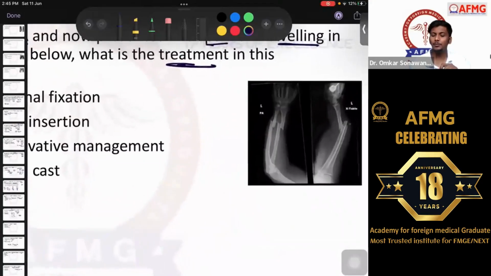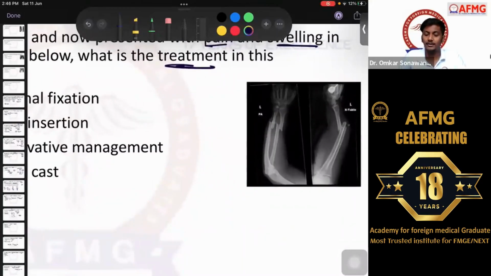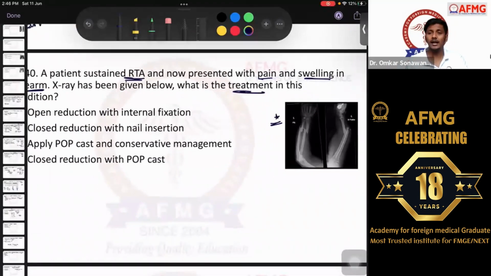Now, some people are saying that both the forearm bones were fractured in this X-ray. Some people are saying only the radius was fractured distally and there was dislocation of the radioulnar joint, the inferior or the distal radioulnar joint. So if it was only a radius fracture distally, along with dislocation of the distal radioulnar joint, then that is a classical case of Galeazzi fracture, if only one bone was fractured. But people are saying that both the forearm bones were fractured, then definitely it is not a Galeazzi or a Monteggia, rather it is a forearm bone fracture, you can just say, fracture of the forearm. So both the bones of the forearm, that is radius and ulna, are fractured over here.